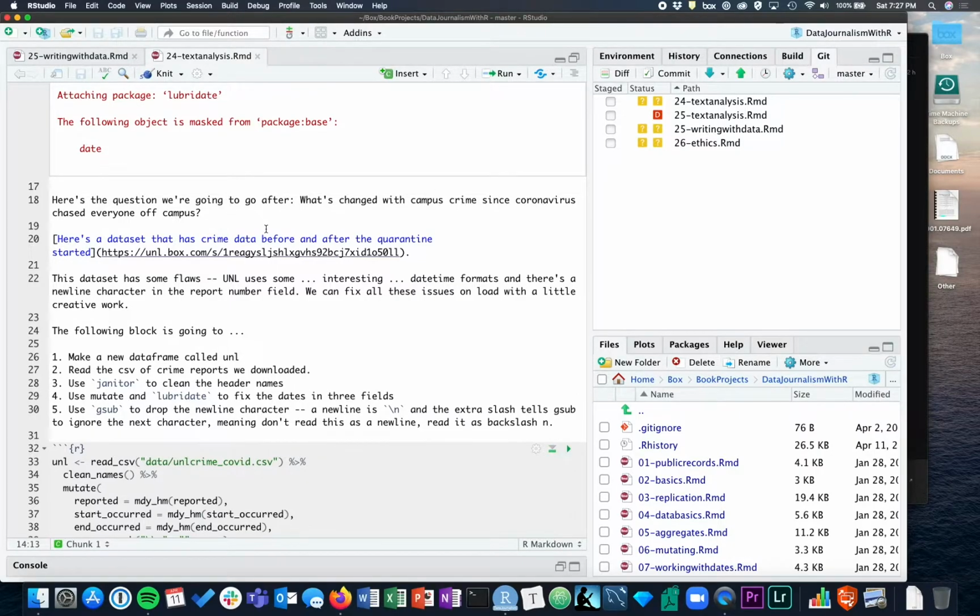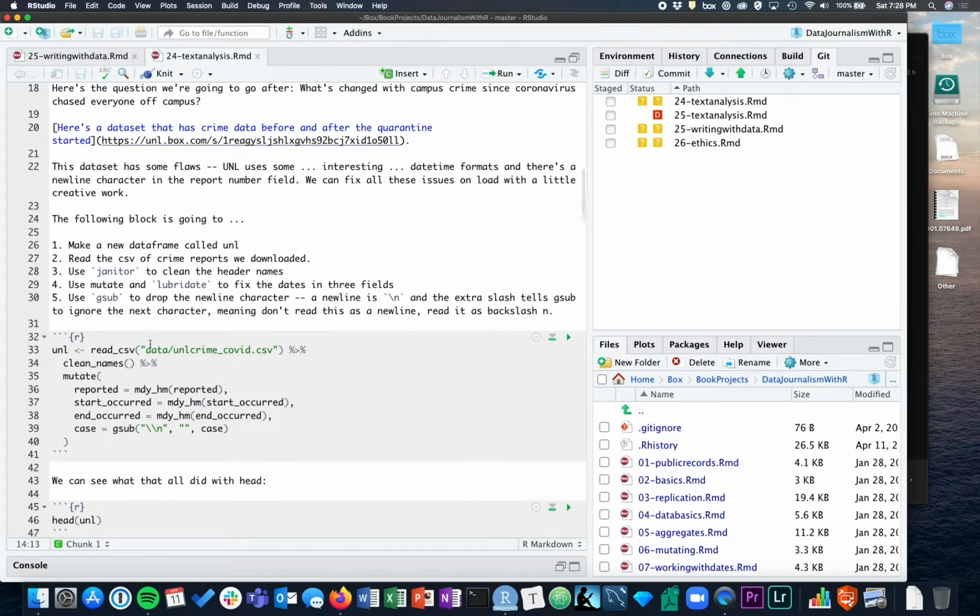The data set that you're going to need is linked in the chapter. And like I said, it's UNL crime reports going back about 18 months. I've done a little bit of cleaning with it before you're getting it, but UNL does some pretty interesting things with it. So on import, we're going to do a couple of things here. We're going to create a new data frame called UNL. We're going to read the file in, looking at this data file here. We're going to use Janitor's clean_names to start with, and then we're going to mutate a bunch of fields. We're going to use Lubridate's mdy_hm, where HM means hour and minute, and we're just going to turn the reported, start occurred, and end occurred columns into dates.